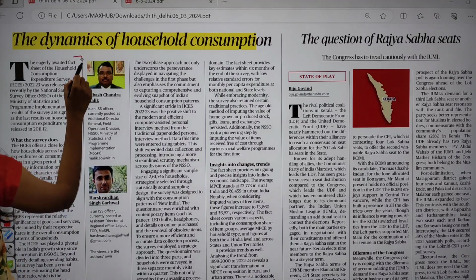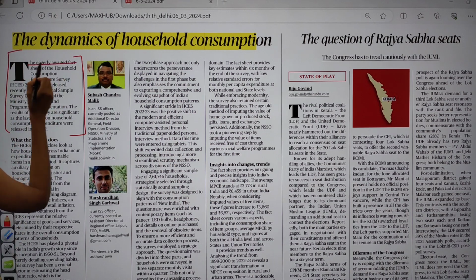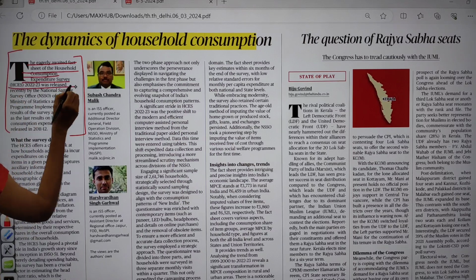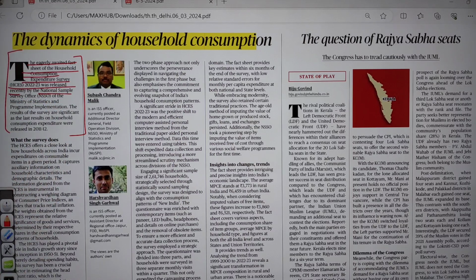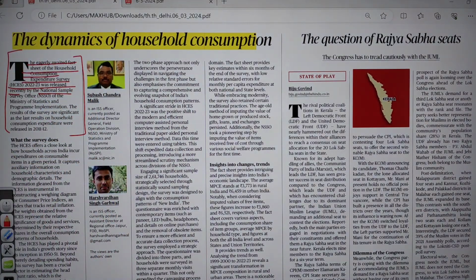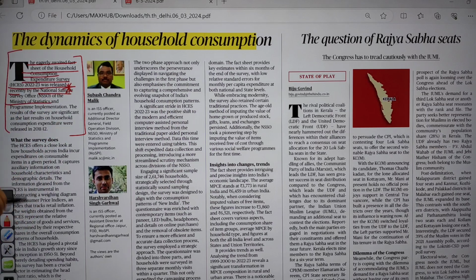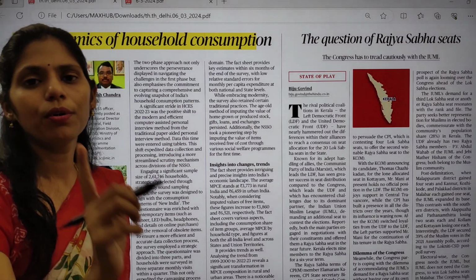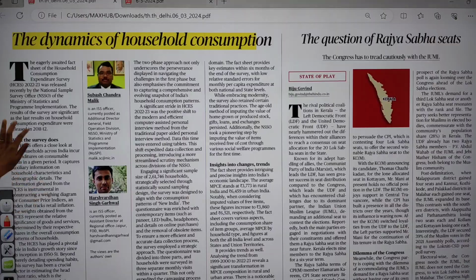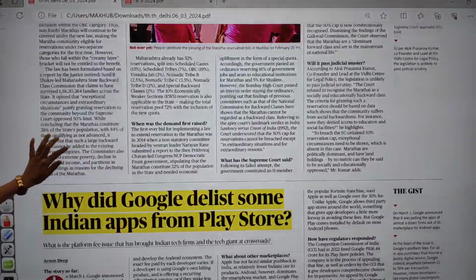Here we can see some important facts in this first paragraph. The eagerly awaited fact sheet of the Household Consumption Expenditure Survey was released recently by NSSO. So who is releasing this Household Consumption Survey? It is the National Sample Survey Office. It is very important. This NSSO comes under which ministry? It must be the Ministry of Statistics and Programme Implementation. So this is a very important prelims fact. So that's it. In Text and Context, I discussed both these articles, that is Marathas and as well as apps.